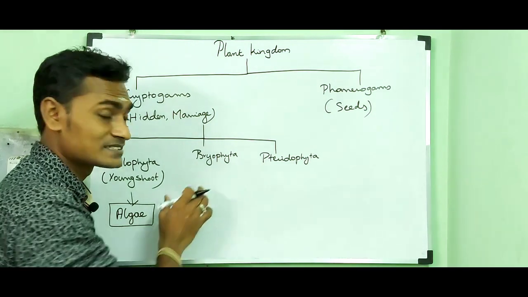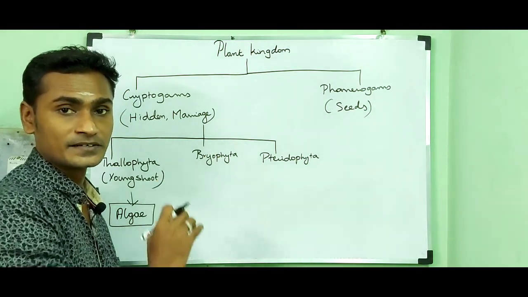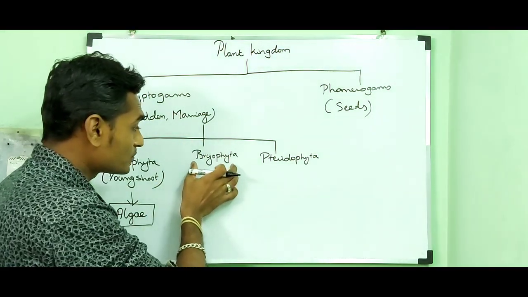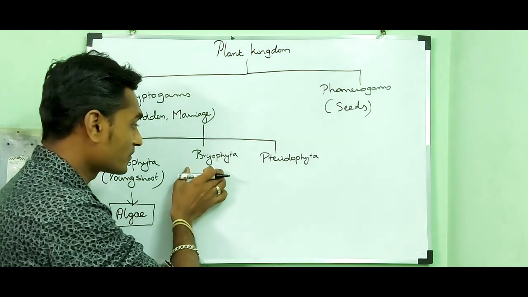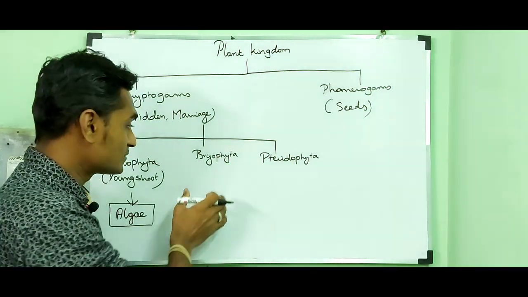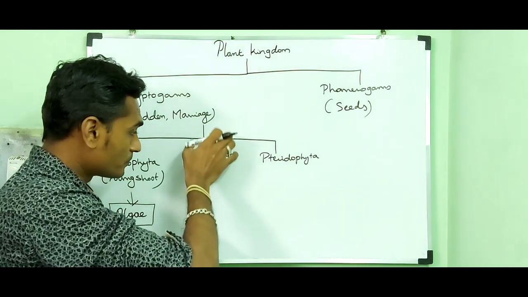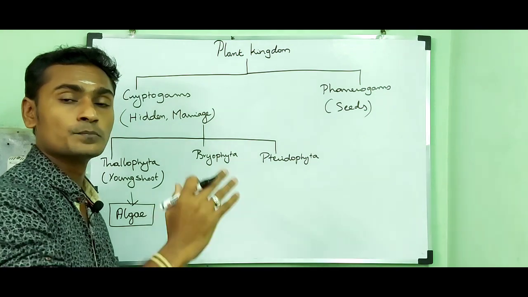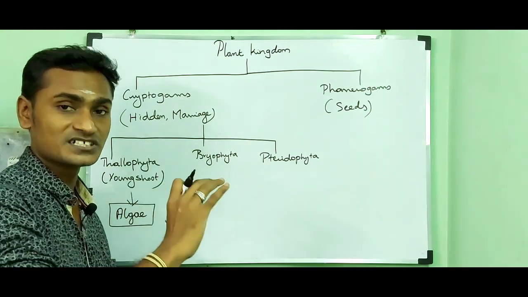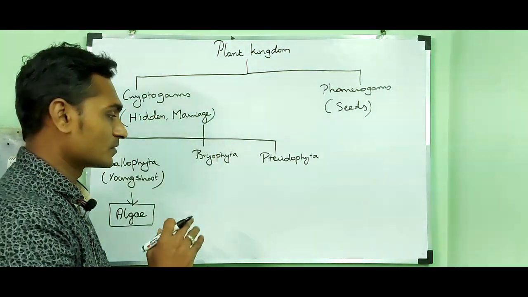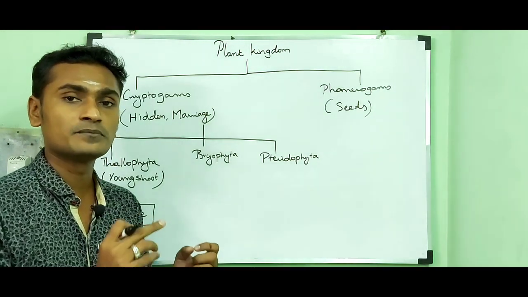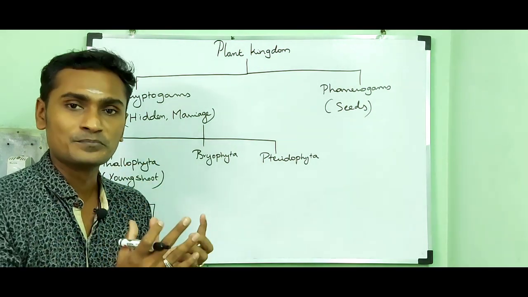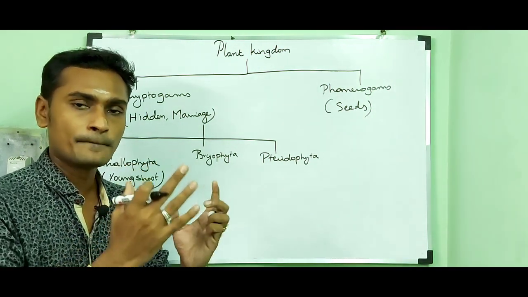Hence they are called amphibians of the plant kingdom, and they possess embryos. Bryophyta possess embryos; that is why they are called embryophytes. From Bryophyta up to angiosperms, all are called embryophytes because all these plants possess embryos. The male and female gametes fuse to form a zygote, and the zygote is protected by an embryo, and that embryo is present in the parent.